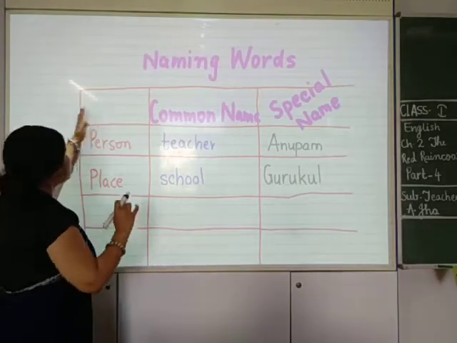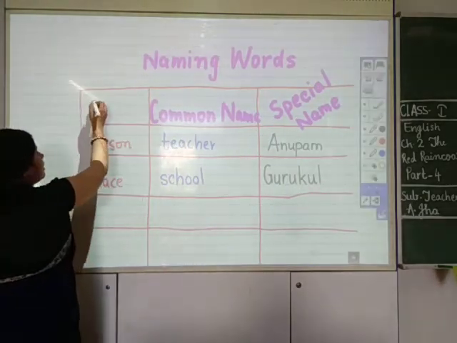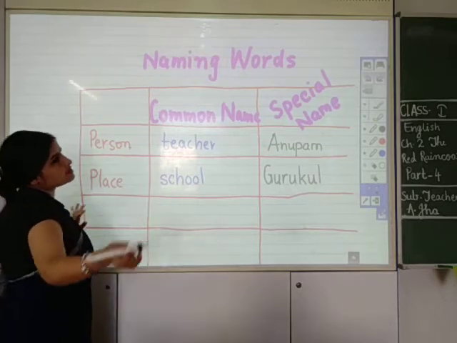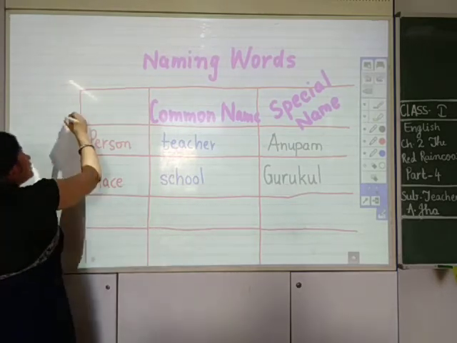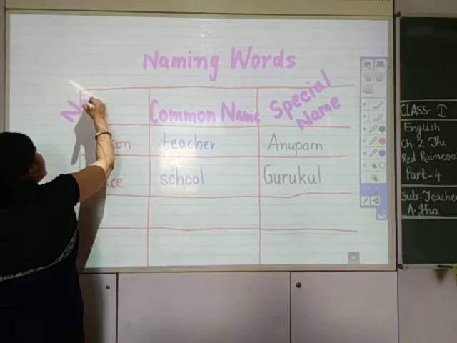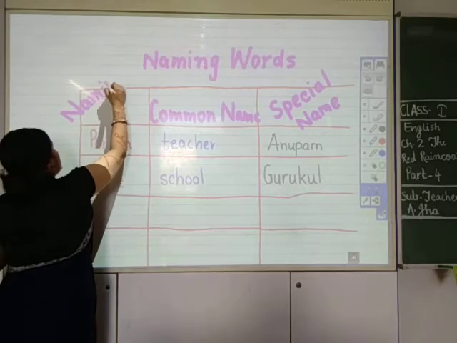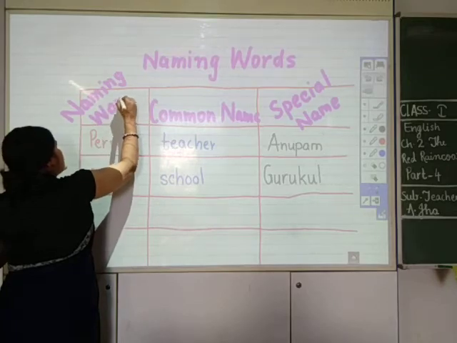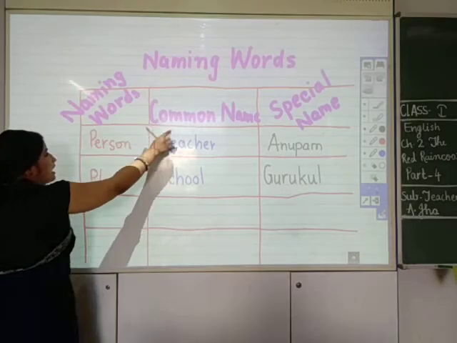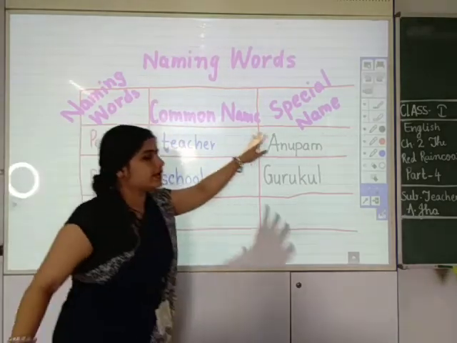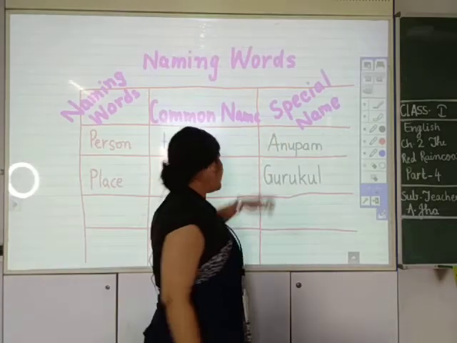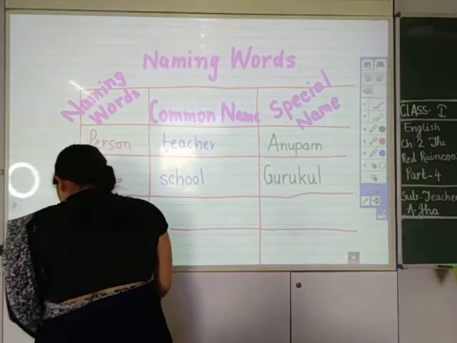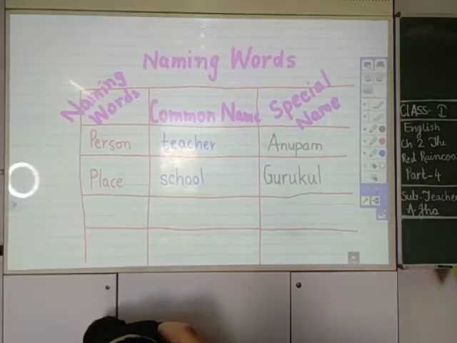So here it is naming words. Or do you know naming words are also called nouns. So here these are naming words and we are learning two types of naming words. The first one is common name and the second one is special name.